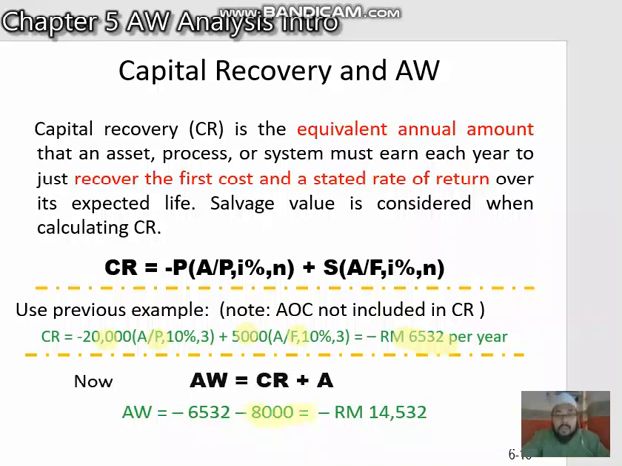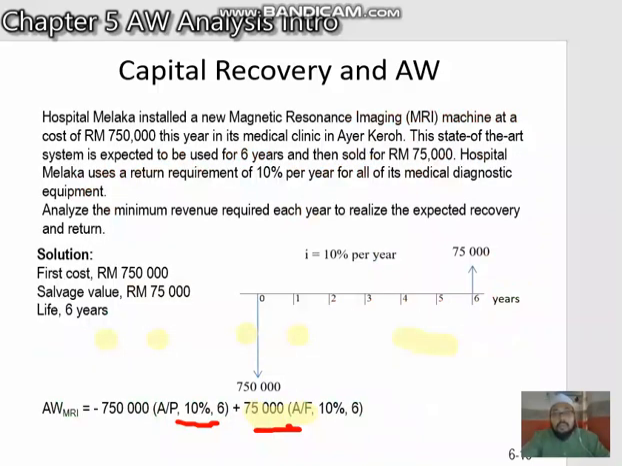So this is the CR value, plus the annual operating cost value. So again, the CR only consists of the first cost plus the salvage value of that machine, asset, process, or system. So look at one example.